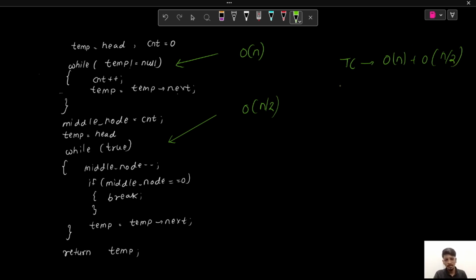And what about the space complexity? As we are not using any extra space, my space complexity will be O(1). So that was the brute force approach to solve this question. Now let's try to see the optimal approach to solve this question.